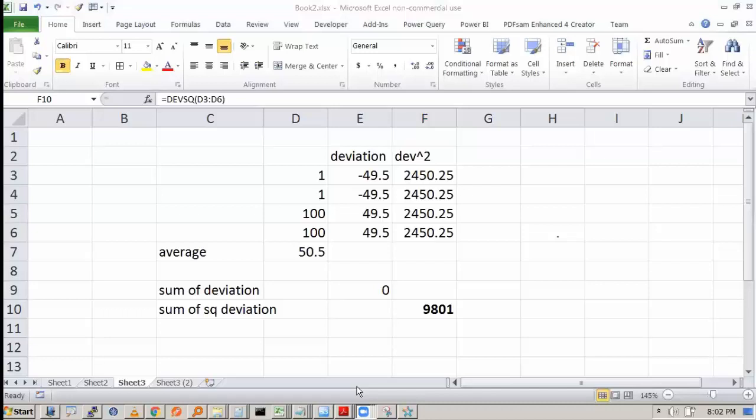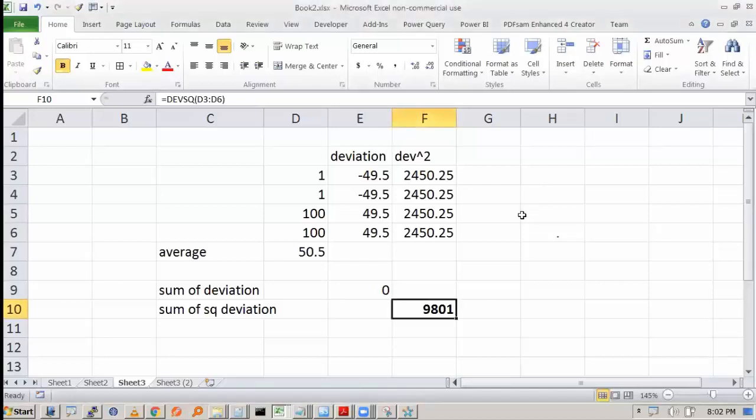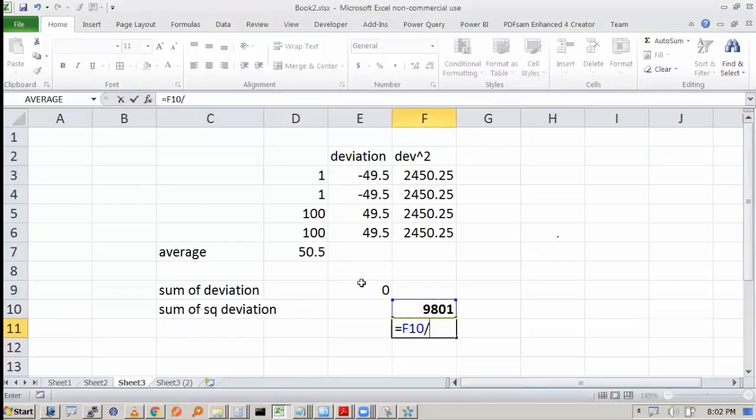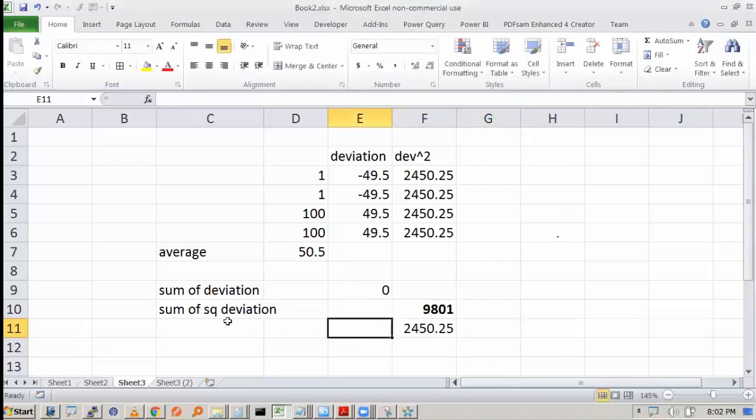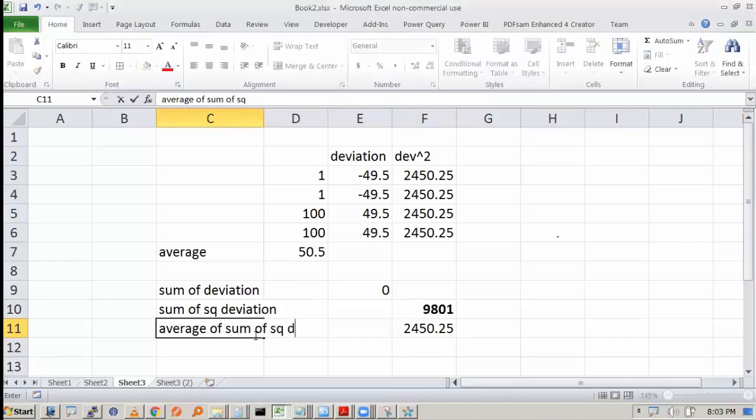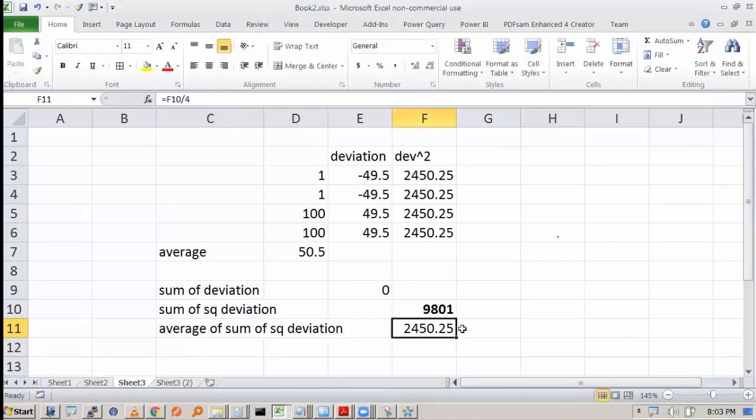We are interested in how much it is per unit. So we'll divide this by the number of units we have, which we can count manually, 4. This is the average of the sum of square deviation, and this average of the sum of square deviation is what is called variance in statistics. So you are saying how much is the square of the deviation? Why did we square? Because we wanted to make it positive. It has another aspect also, because it can be used in differentiation. So the average of the sum of squares is the variance.